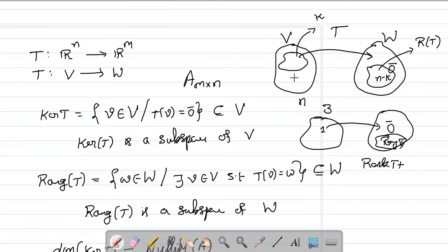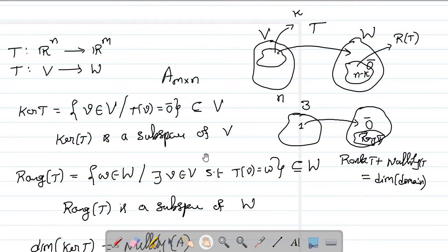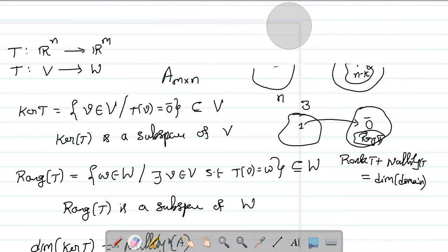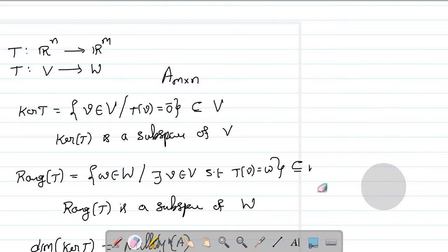Nullity of T is the dimension of the kernel, which is the elements mapped to 0, and the rank of T is the dimension of the image. So this must be equal to the dimension of the domain. This is what you studied in linear algebra, the rank nullity theorem for linear transformations. To understand it better, let me take an example.